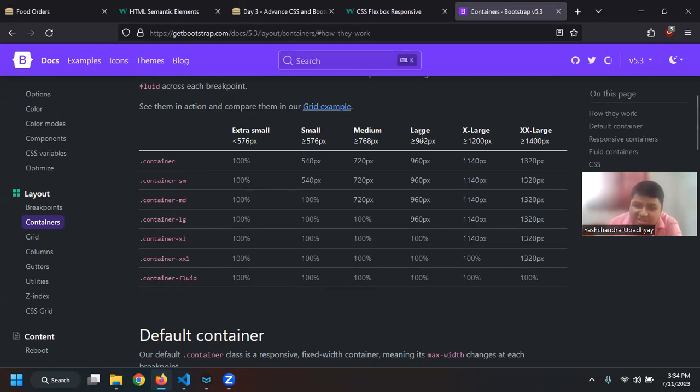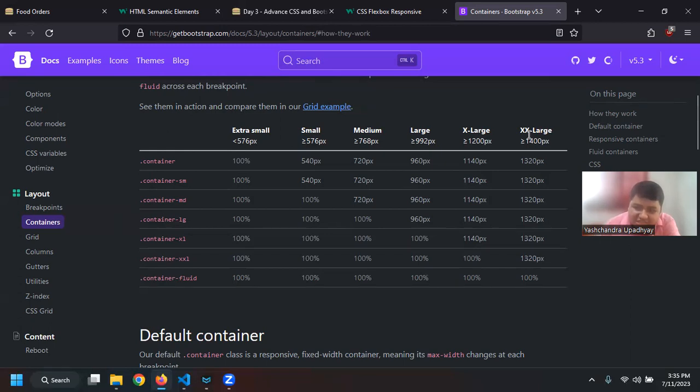So when the display is more than 992 pixels, it will take 100% width, right? So that particular element. If I have XL, and the screen is 1200 pixels, that is basically the desktop. When you have a desktop, the laptop is basically large and desktop is basically extra large, right? So at that time, whatever element is there which has the class of container will take 100% width.